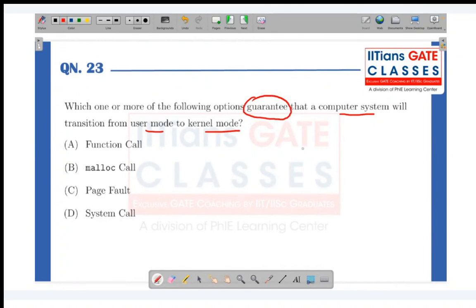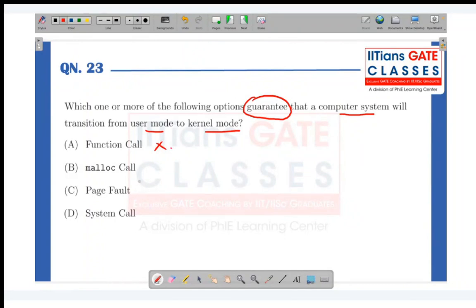Function call. If I'm doing a normal function call, is there a guarantee that the transition will happen from user mode to kernel mode? No, because it can be a normal user-defined method also. So in that case, it doesn't guarantee that there will be a transition to kernel mode.